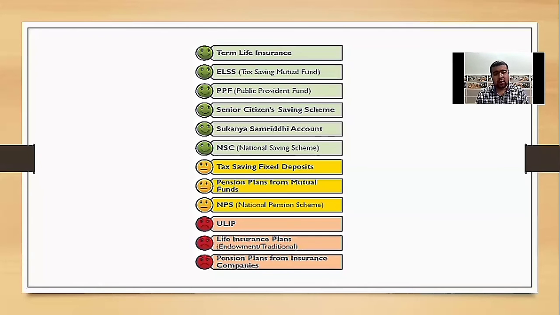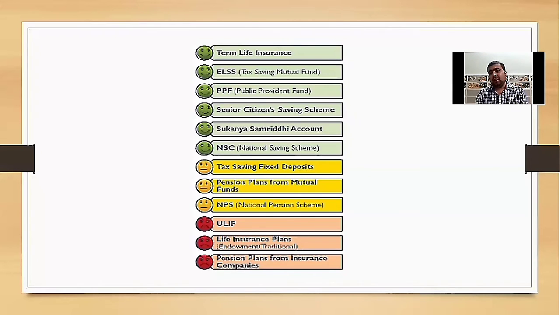It may be taken on an individual basis or on a floater basis for the entire family. Next type of insurance, the general insurance. General insurance covers insurance of property against fire, theft, and personal insurance such as health, travel, accidental, etc. Unlike life insurance policy, the term of a general insurance policy is not a lifetime. Types of general insurance policies include fire insurance.